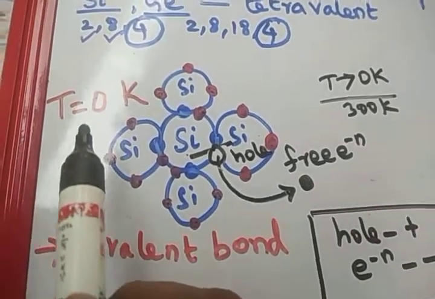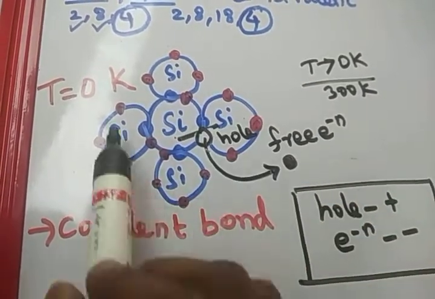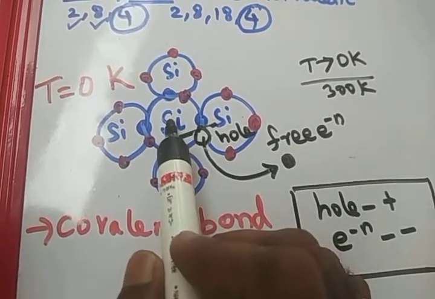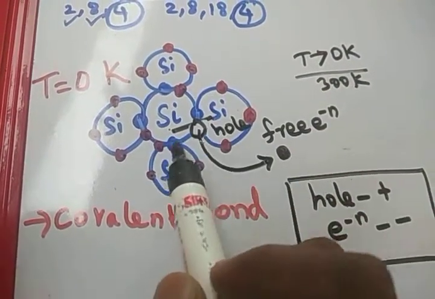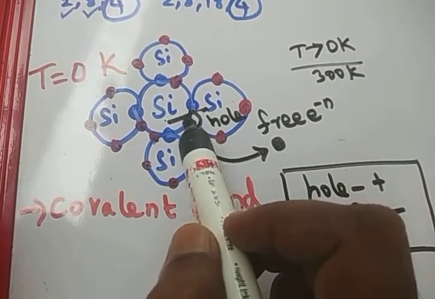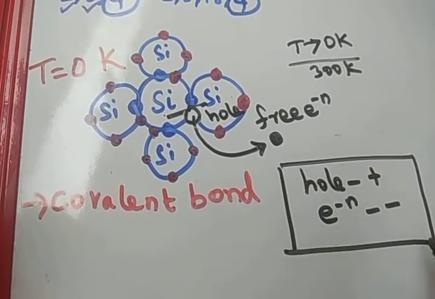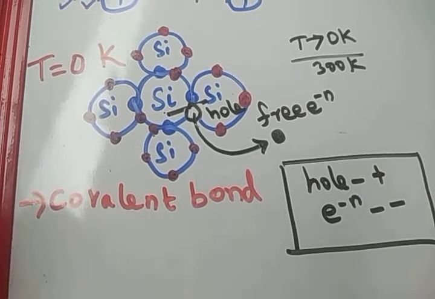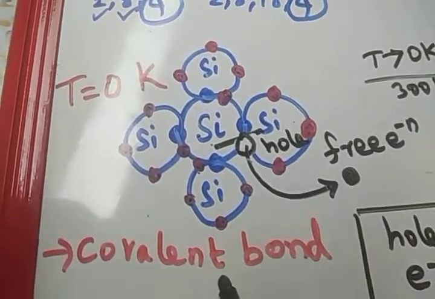So I can recall for you, when temperature T is equal to 0 Kelvin, all the atoms form covalent bonds with the central silicon atom, and again the crystal may be extended. So for the central silicon atom, 1, 2, 3, 4, 5, 6, 7, 8 electrons are there. Octet structure is obtained, so there is no possibility of free electrons. The electron cannot come out from this silicon atom very easily. So that bond is a covalent bond.